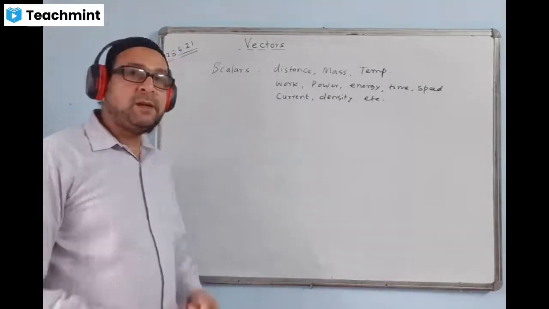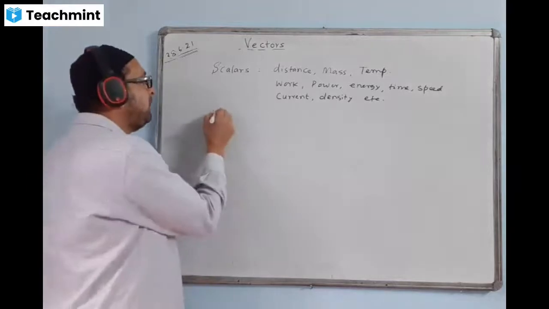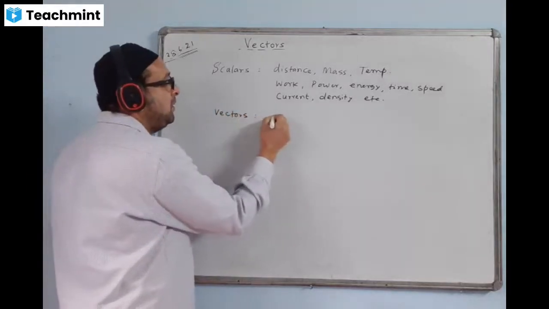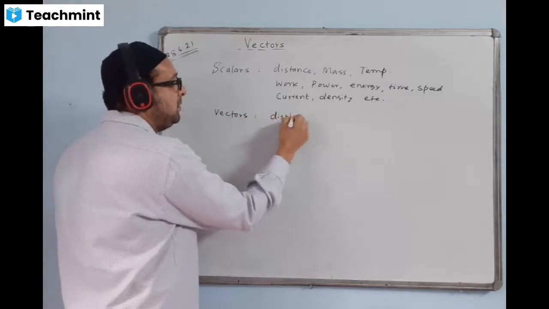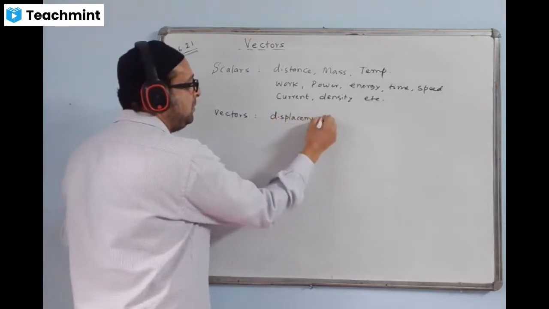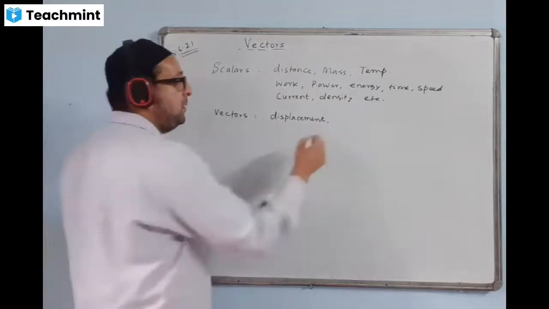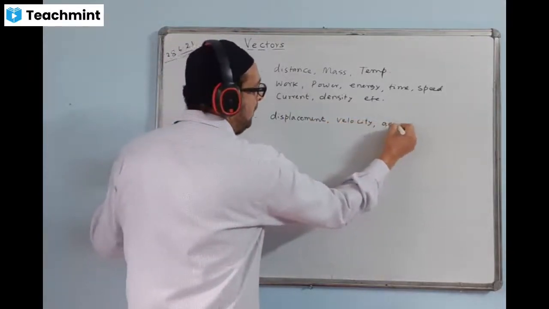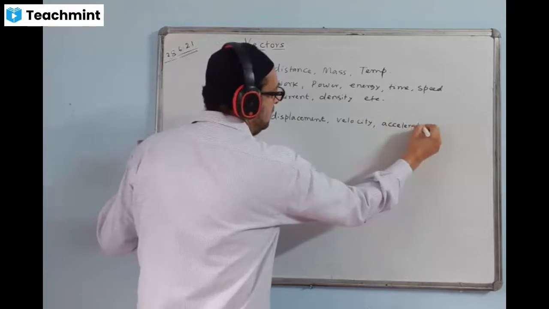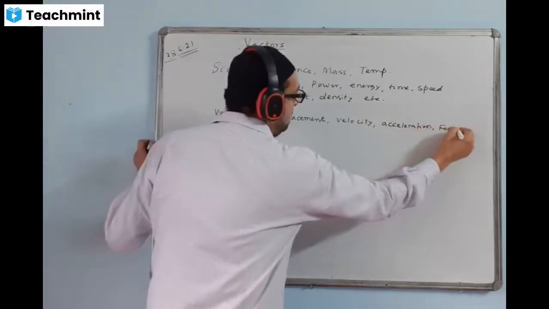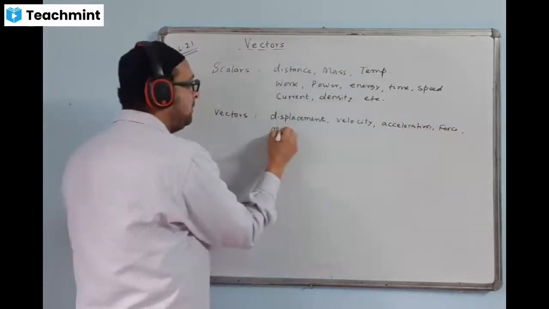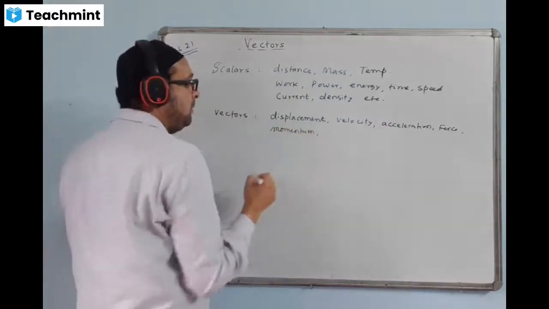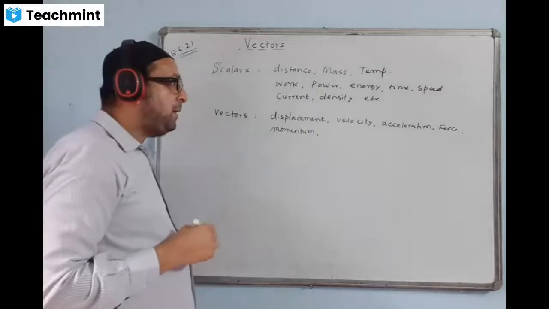What are the examples of vectors? Some examples of vectors we should give. Displacement, velocity, momentum, acceleration, force, very good. Intensity of electric field.